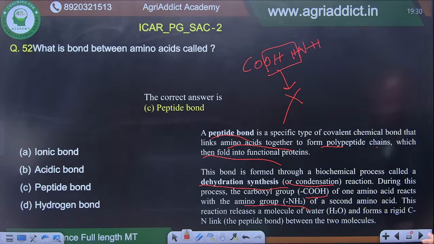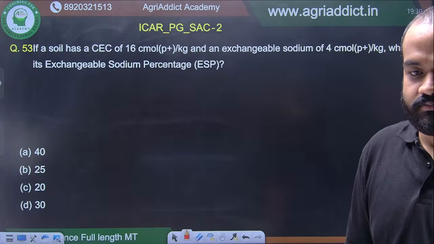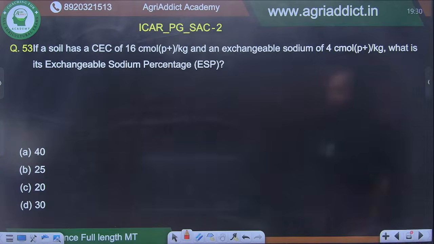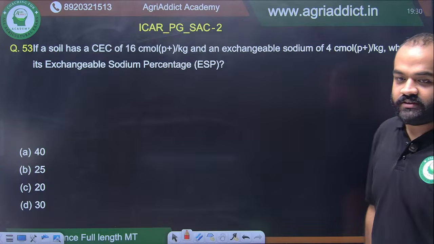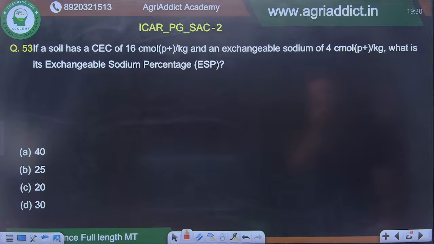All right, we are on the last part. Moving on to the next question. This is also a very easy question. You have to do it very fast and tell me the answer. If a soil has a CEC of 16 and exchangeable sodium of 4 centimole positive charge per kg of soil, what is the exchangeable sodium percentage? Put it directly in the formula and you will get the answer.